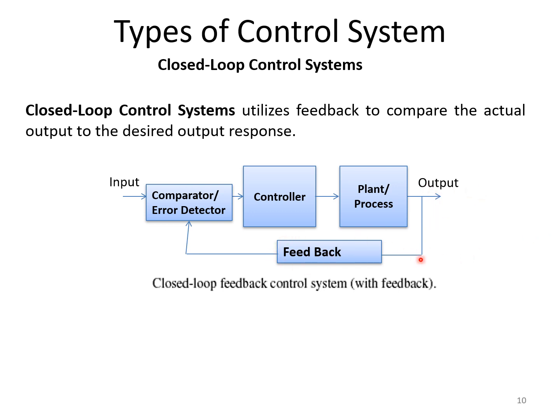Here a part of the output is fed back as an input for the error detector or the comparator. Now based on the comparison, the comparator checks whether the desired output is obtained or not. If we are unable to get the desired output, then it sends a message to the controller to give a control signal for the plant or the process to generate the desired output.